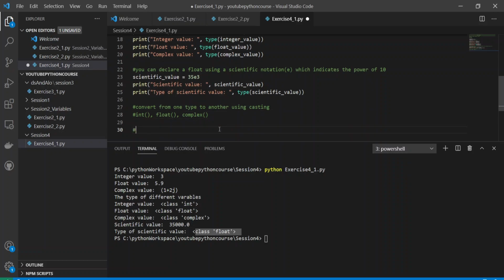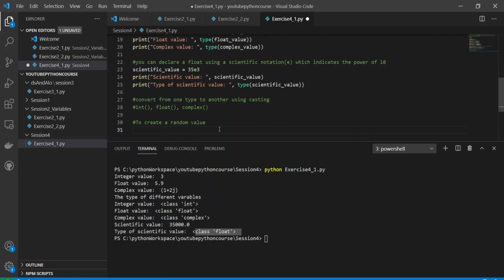Now, to create a random value, Python doesn't have a random method.